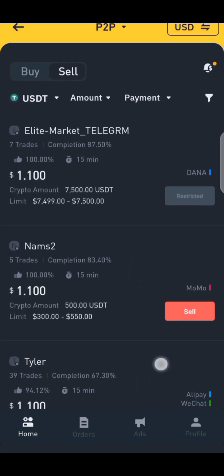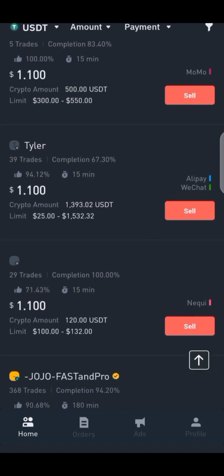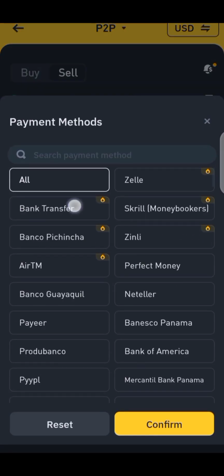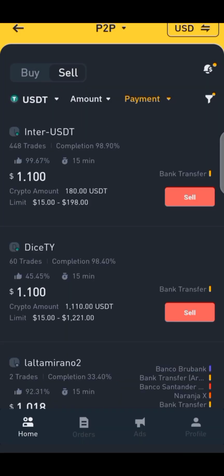But because a lot of people don't have this kind of payment, like Momo, Alipay, WeChat, and the rest, what you need to do is to click on payments and change to bank transfer. We are going to use bank transfer. Once you click on bank transfer, you can see this guy is actually buying from the limit of $15 to $198. So we have 29.72 USDT. So what we need to do is to click on this first guy.